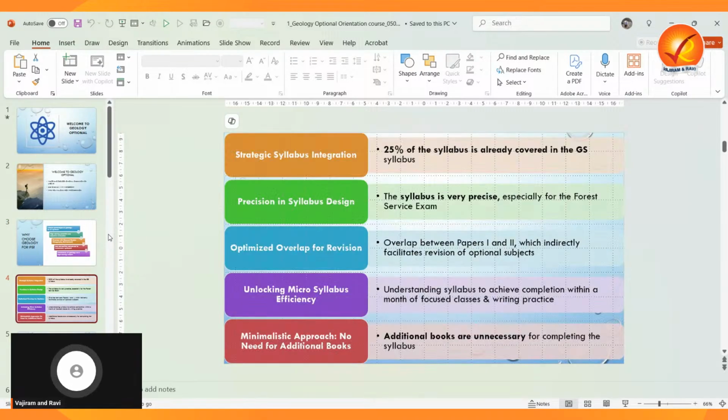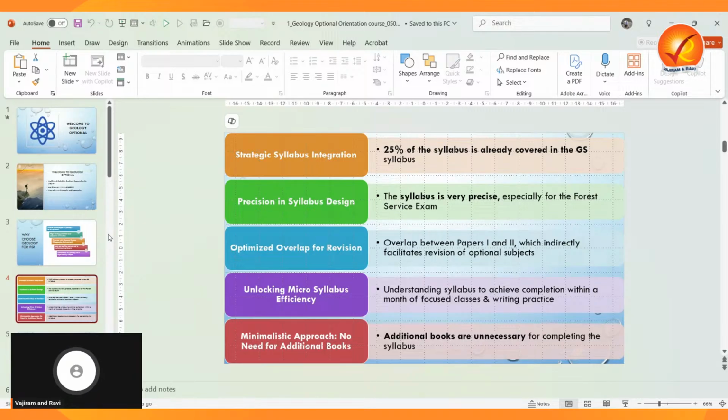Now, the main thing is that 20% of the syllabus is already covered in the general studies syllabus, including geography and environment. The syllabus is very precise, especially for the forest service examination. Another positive thing about geology is that there is always an overlap between paper 1 and paper 2.